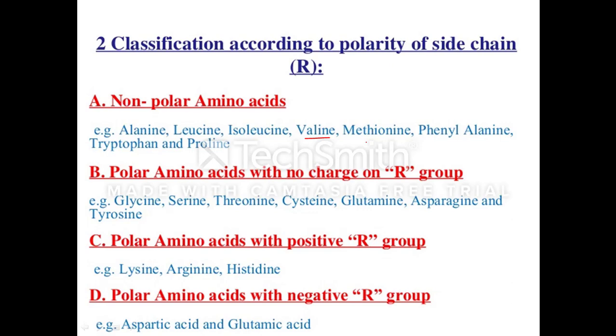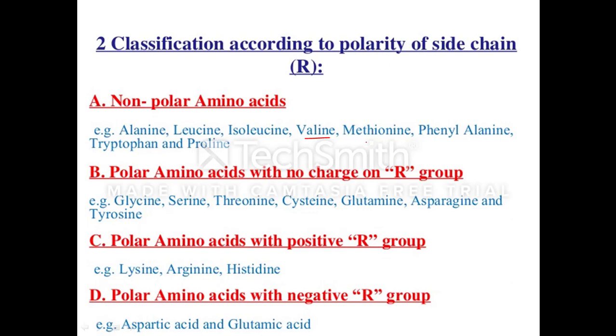Out of 20 amino acids, proline or its hydroxy derivative hydroxyproline does not contain an alpha or primary amino group. In fact, it is utilized in ring formation.